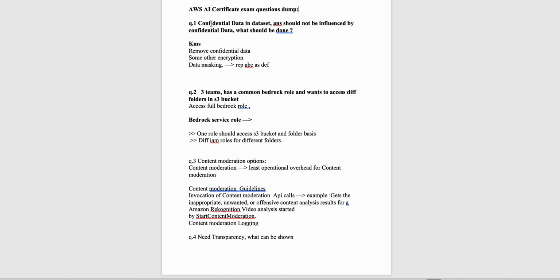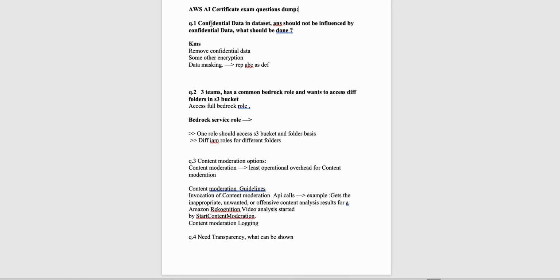But what I did was I chose the KMS encryption option, because I felt that if we encrypt the data using KMS, the model, while generating an answer, would not be able to give answers related to confidential data because the data is already encrypted.